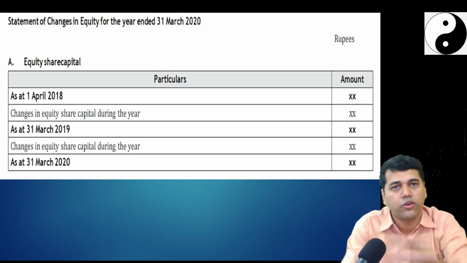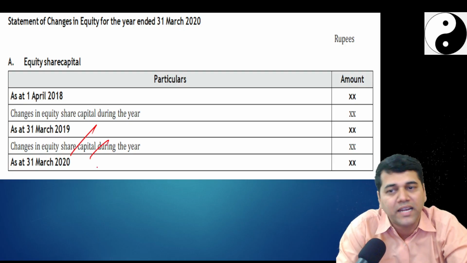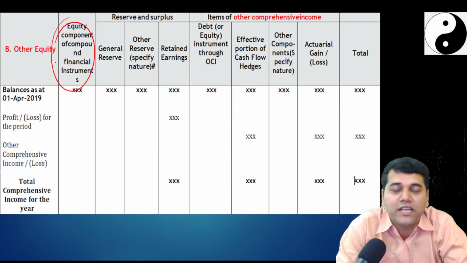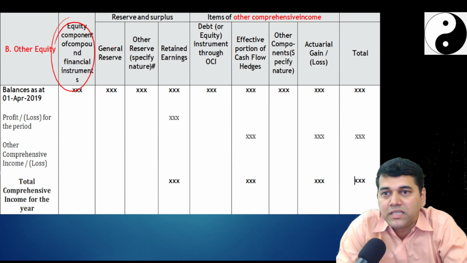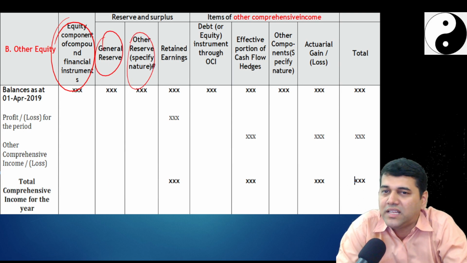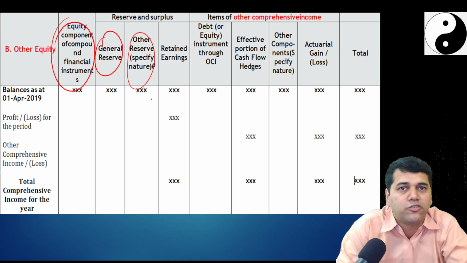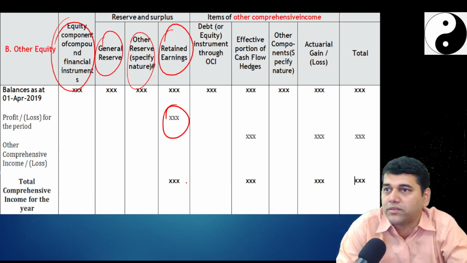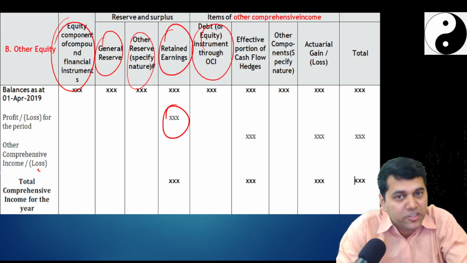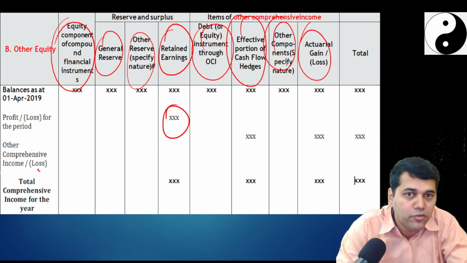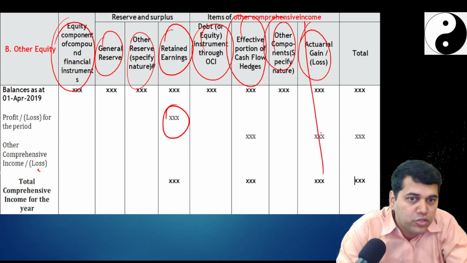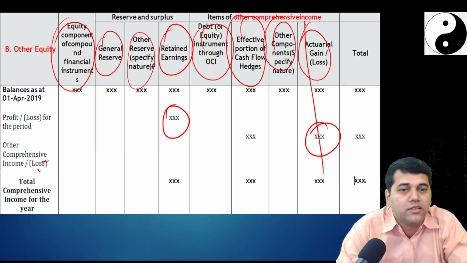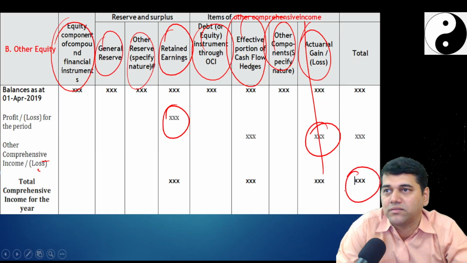Vertically also you can present, horizontally you can present, where you will say opening balance, add changes during the year. Other equity, you see opening balance, equity component, we have added. General reserve, you just show like that. Other reserves, whatever, capital reserve or whatever, in the consolidation chapter we have done. Retained earnings will have the profit for the year, total profits. And OCI will go under the respective head. Like just now we created one head called actuarial gain, and that OCI item we added there only. So this total we will show in the balance sheet.